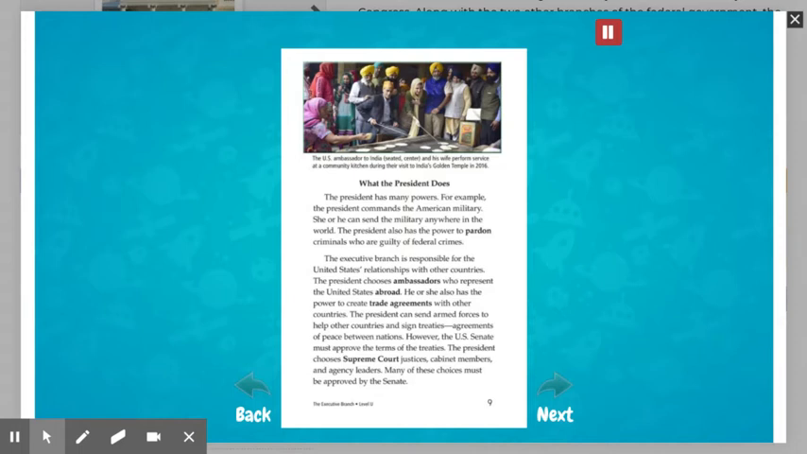The executive branch is responsible for the United States' relationships with other countries. The President chooses ambassadors who represent the United States abroad. He or she also has the power to create trade agreements with other countries. The President can send armed forces to help other countries and sign treaties, agreements of peace between nations. However, the U.S. Senate must approve the terms of the treaties. The President chooses Supreme Court justices, cabinet members, and agency leaders. Many of these choices must be approved by the Senate.